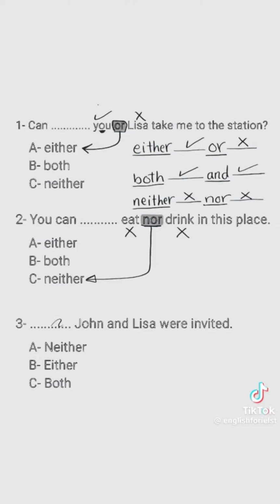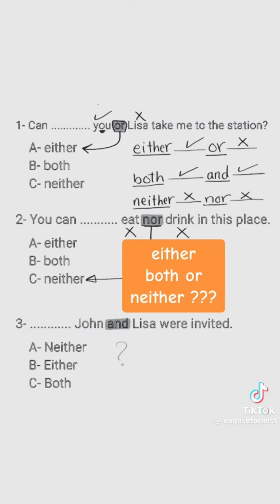Can you answer this one? Blank John and Lisa were invited. Remember, we have and here. What's the answer then? Well, follow this rule and answer.